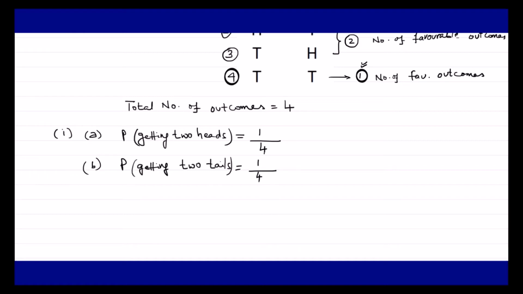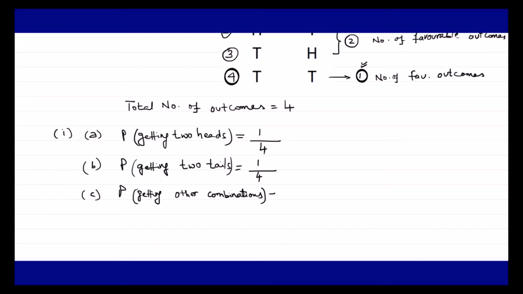Similarly, for the third point we can consider the probability of getting 1 head 1 tail or 1 tail 1 head, that is, the probability of getting other combinations instead of 2 heads or 2 tails. So what are the other combinations? We already saw that it could appear as head tail or tail head.